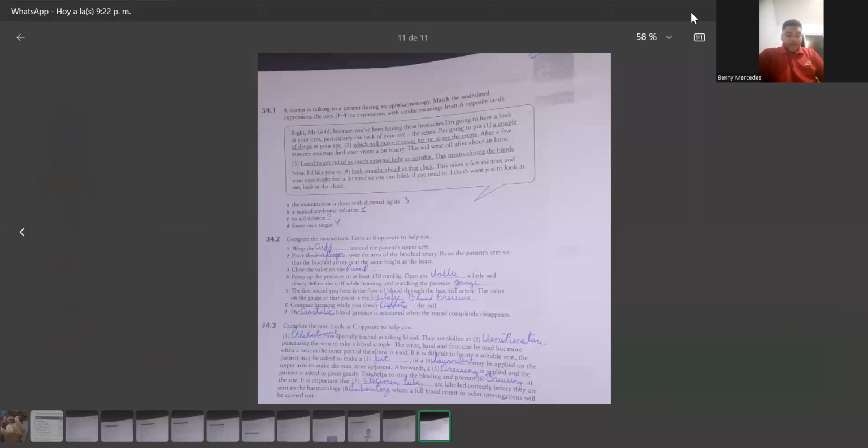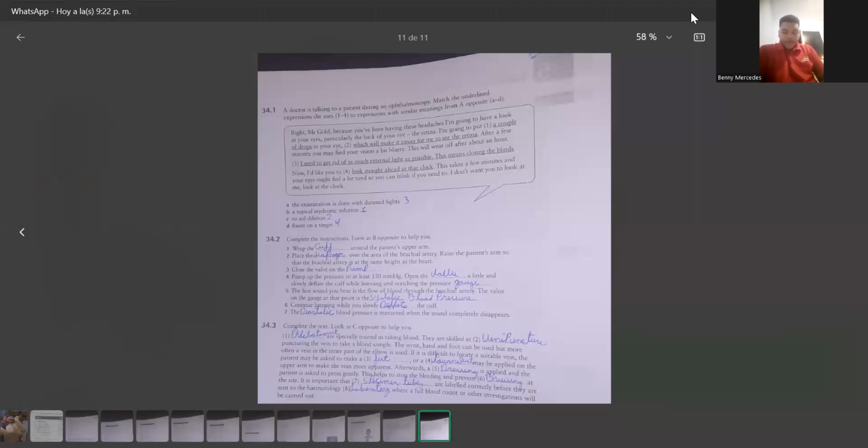34.3. Complete the text. Look at C opposite to help you. Phlebotomists are especially trained in taking blood. They are skilled at puncturing the vein to take a blood sample. The wrist, hand, and foot can be used, but more often a vein in the inner part of the elbow is used. If it is difficult to locate a suitable vein, the patient may be asked to make a fist, or a tourniquet may be applied to the upper arm to make the vein more apparent.